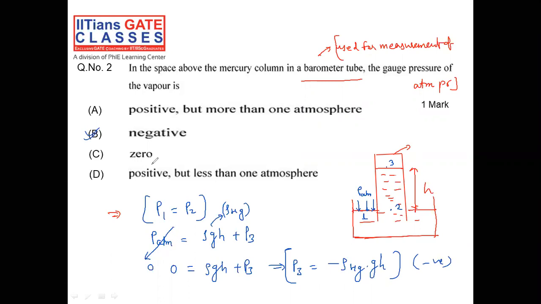You will ask, sir, option D can also be correct. Yes, it can be correct when they are asking absolute pressure of vapor. In that case, the answer should be P atmospheric minus rho of mercury into g into h. As you can see from the formula, it is less than atmospheric pressure but positive. So in that case, option D would be correct. But as of now, the situation is given. We need to find out the gauge pressure. That will be negative. So that is regarding question number 2.